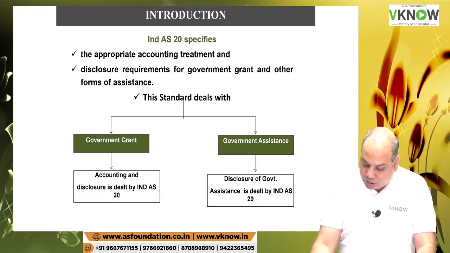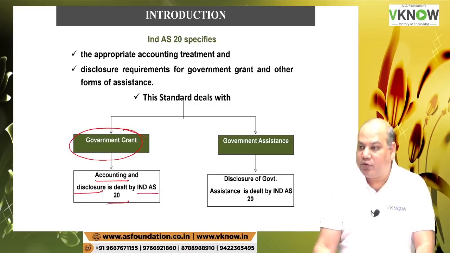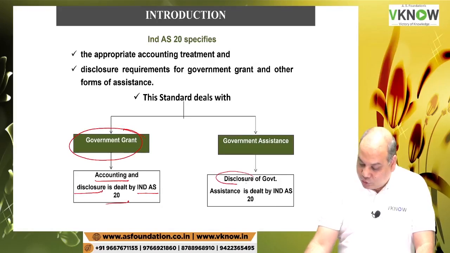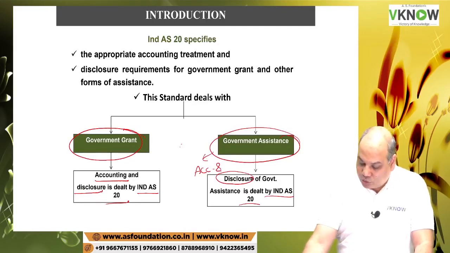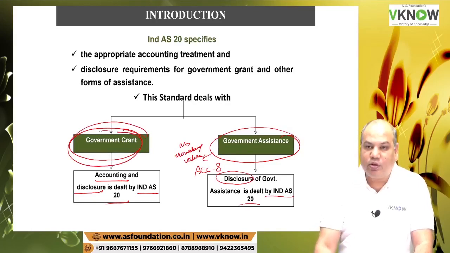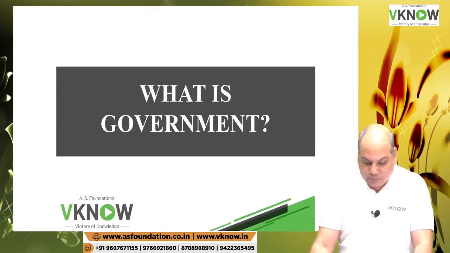So accounting and disclosure of government grant is covered by Ind AS 20, and only disclosure of government assistance is covered by Ind AS 20. You will ask, why not accounting and disclosure? Because there is no monetary value. If it has a monetary value, it will become a government grant.